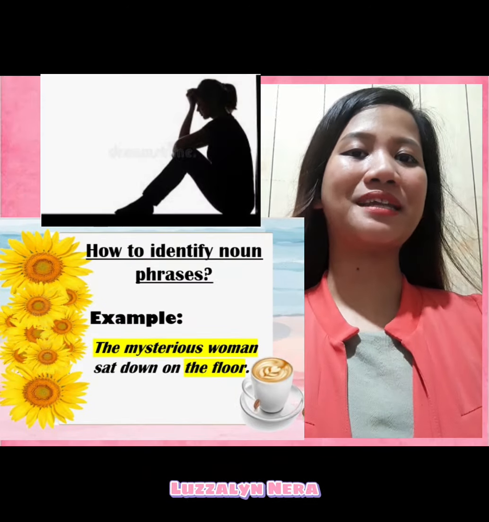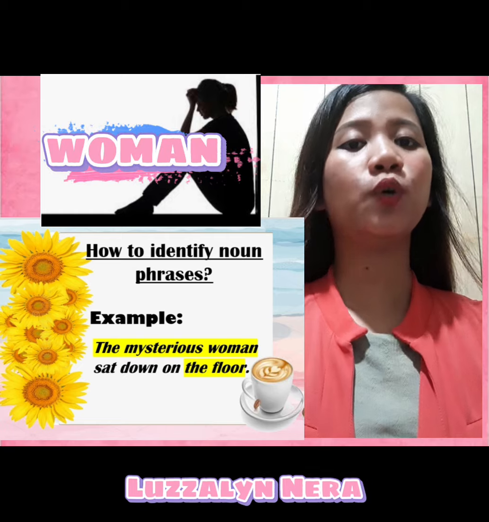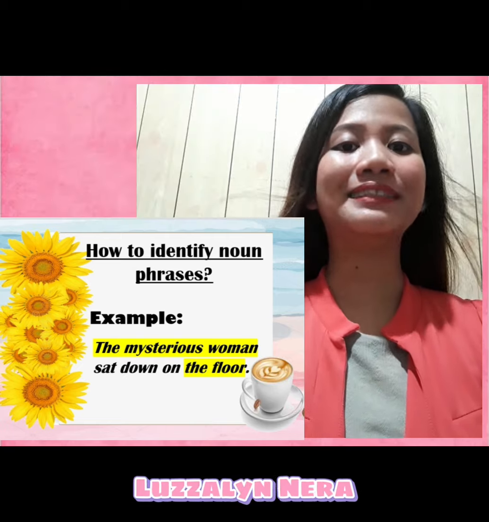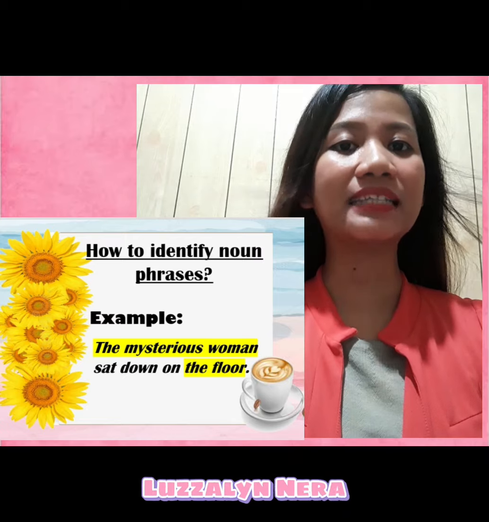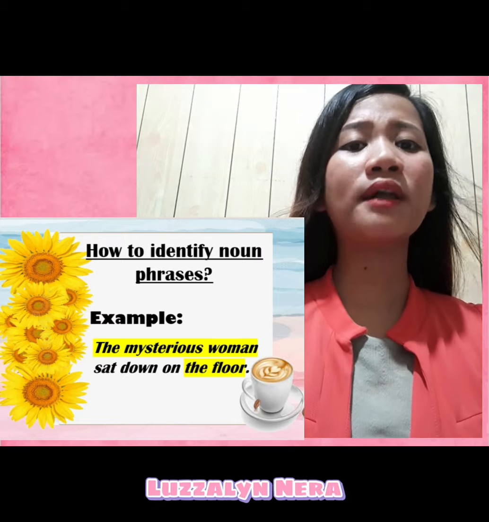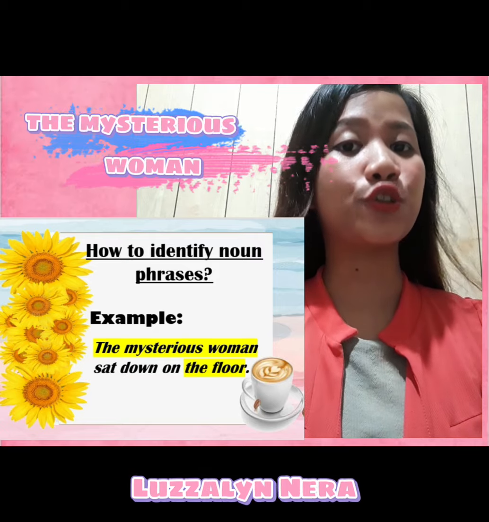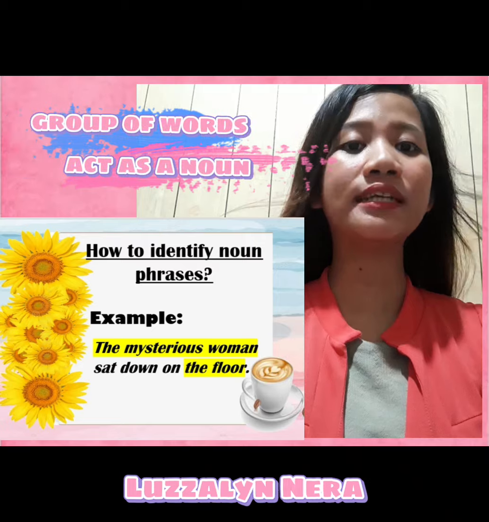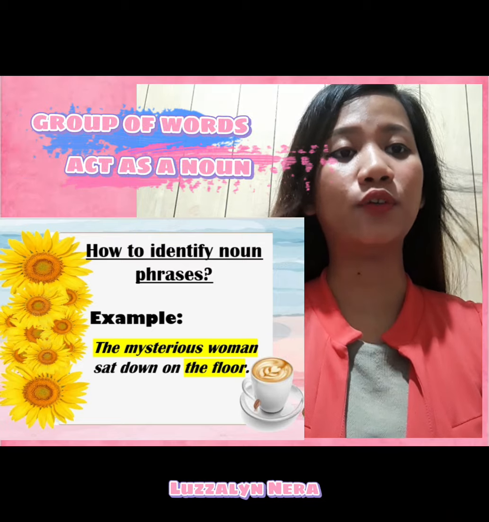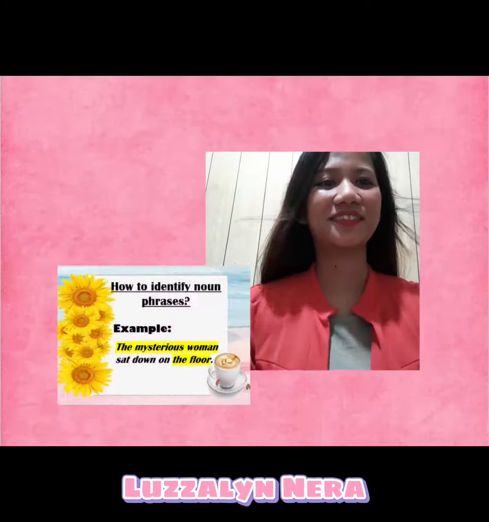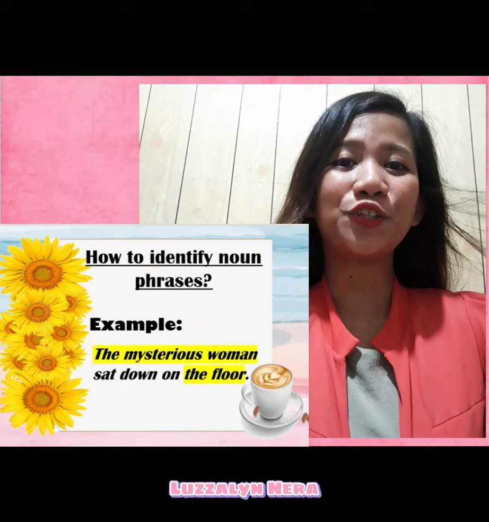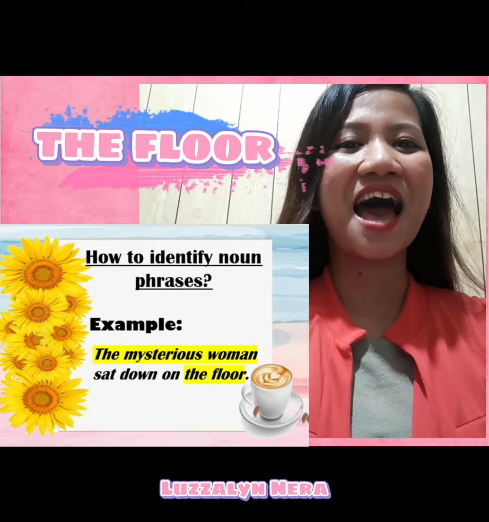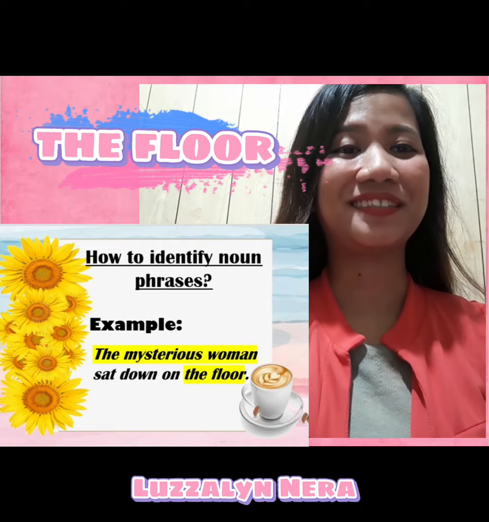The mysterious woman sat down on the floor. Woman on its own is the noun. But as I've said earlier, a noun phrase is a group of words that acts as the noun in the sentence. So one noun phrase in this sentence is the mysterious woman. Instead of just using the noun woman, we are using a group of words which together acts as a noun. By the way, there is another noun phrase in this sentence: the floor. Yes, a noun phrase really can be that short.